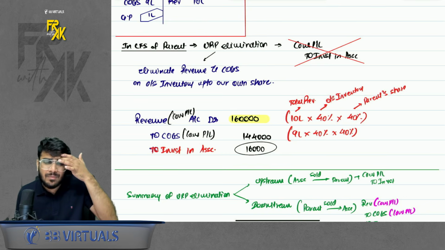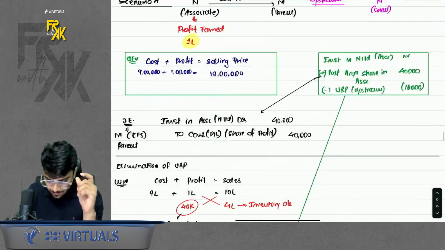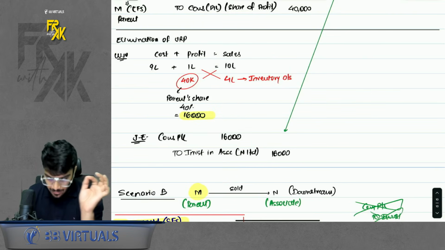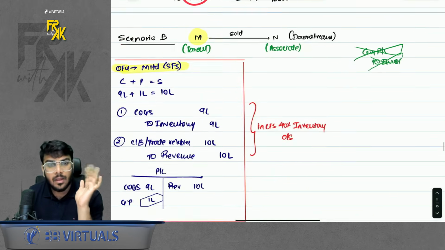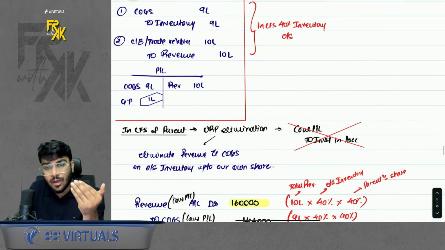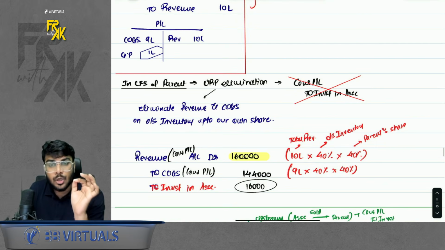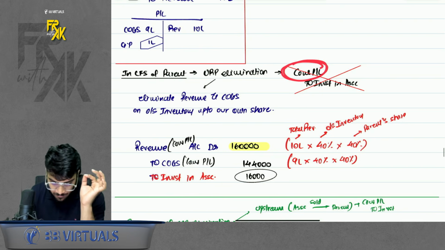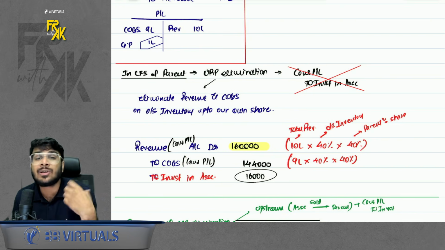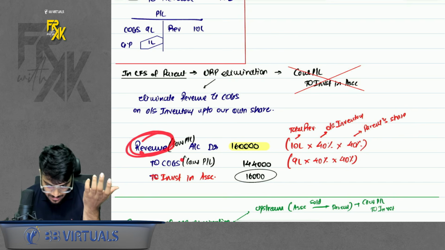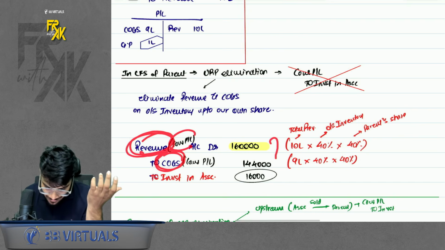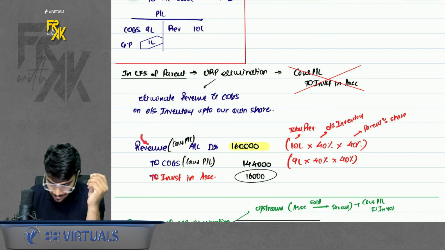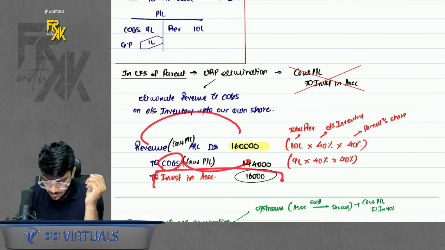So sir, what is the difference between the above two cases? See, in the case where there was an upstream transaction, while eliminating URP, we pass a direct entry, conso PNL to investment, 1616. But in case B, when we want to eliminate the URP in downstream, we don't pass the entry conso PNL to investment. Instead of conso PNL, we use the terms revenue and COGS. That is, we are eliminating in gross format. So revenue debit, COGS credit. The net effect in conso PNL is ultimately 16,000 only, but it is just that we are showing it in the gross format. Revenue eliminate this much, COGS eliminate this much, balance is investment in associate.